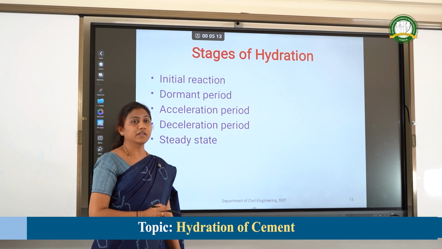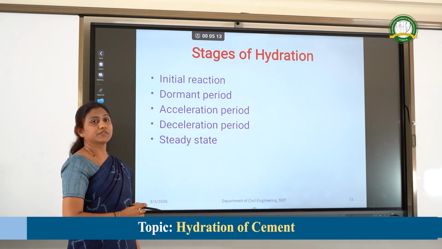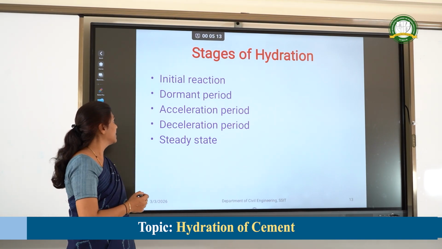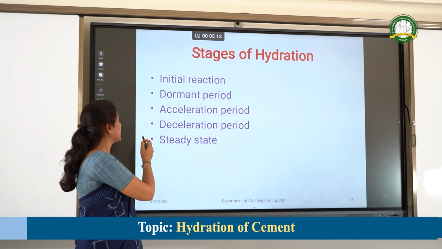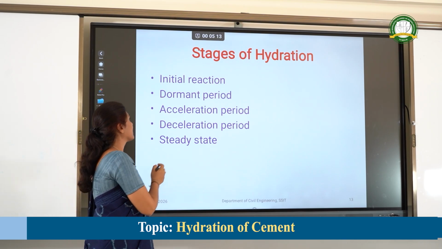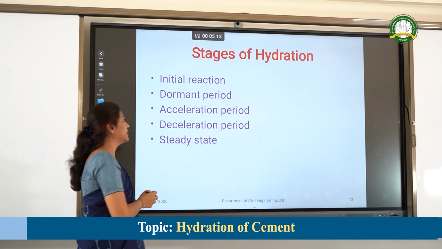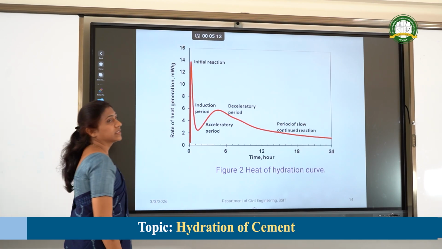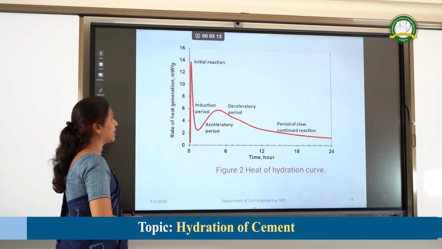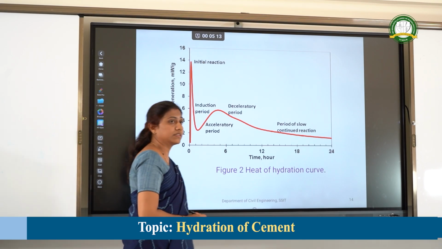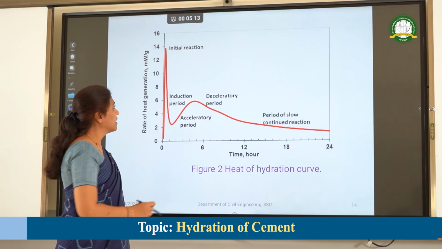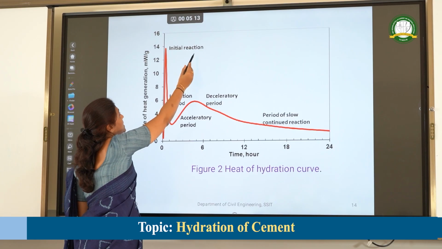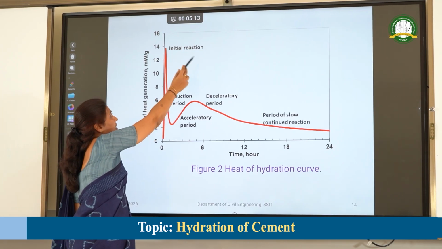Stages of hydration. When the hydration of cement takes place, there are mainly the initial reaction, dormant period, acceleration period, deceleration period and steady state. This is the graph related to the heat of hydration. It is also called the heat of hydration curve. The first is the initial stage, or the initial reaction.